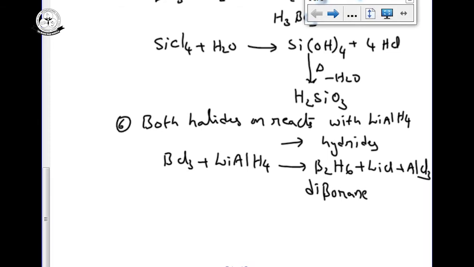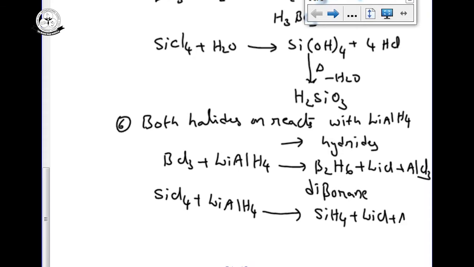Same like that, silicon tetrachloride on reaction with lithium aluminum hydride gives the corresponding silicon hydride SiH4, and you can get lithium chloride and AlCl3. Its name is silicon hydride, simply we can say it is called silane.